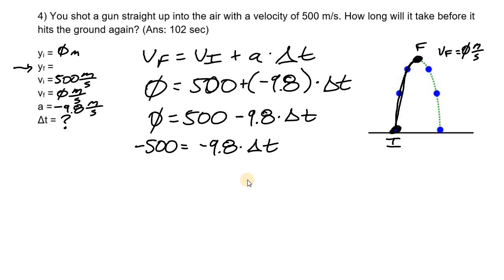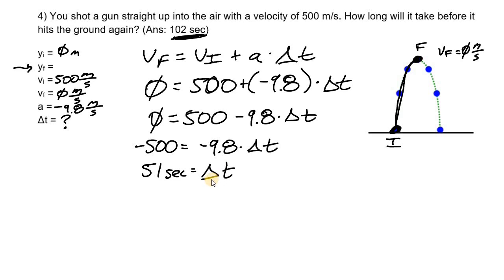So I'm just going to do this on the calculator. And if we divide a negative by a negative, what do we get? Positive or negative? A positive. So we have 51.02. Okay, so let's just leave it at 51 seconds is equal to our delta T. Oh, wait a minute. The answer right here is saying that's 102 seconds. Wait a minute, so what is this 51 seconds about?